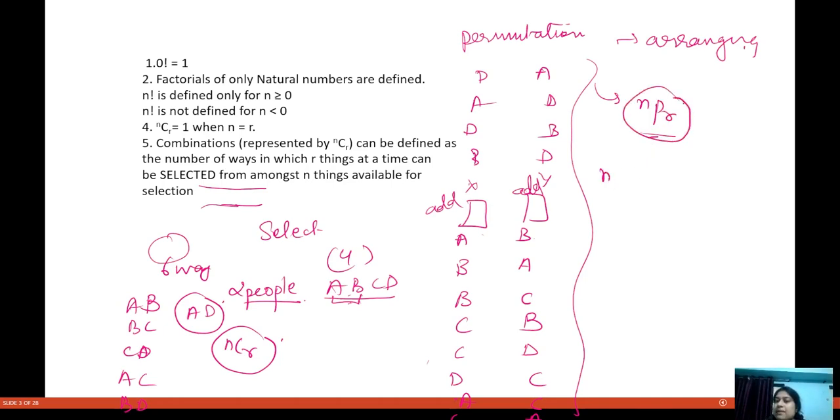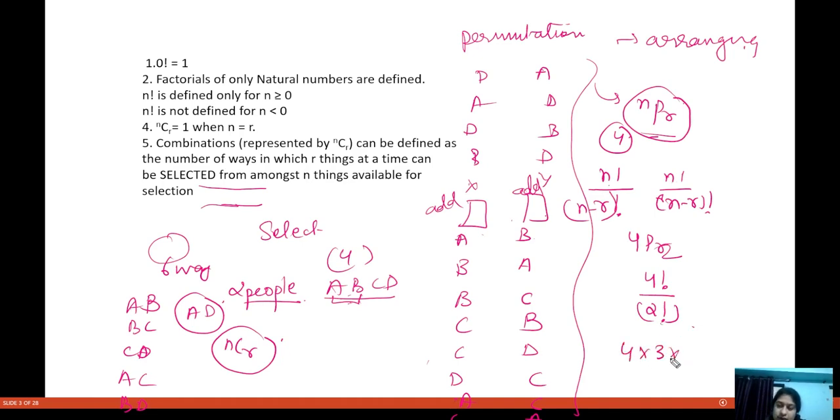So what is nPr? nPr is factorial n divided by factorial n minus r. So when I have four people and I have to arrange them in two places, how will I do it? 4Pr, which is factorial 4 divided by factorial 2, because 4 minus 2 is 2 only. So I get 4 into 3 into 2 into 1, and then 2 into 1.